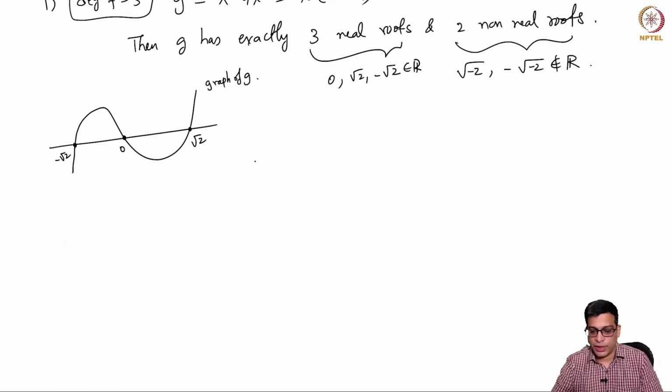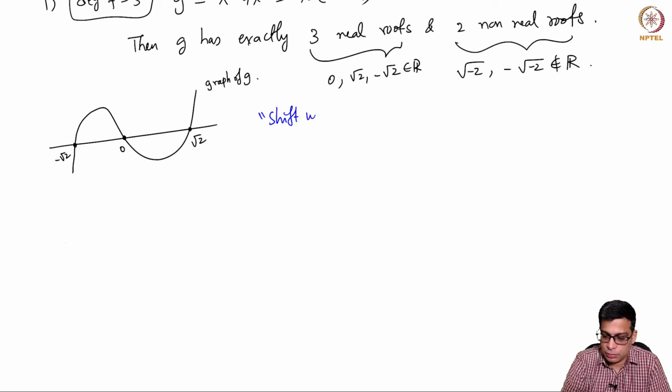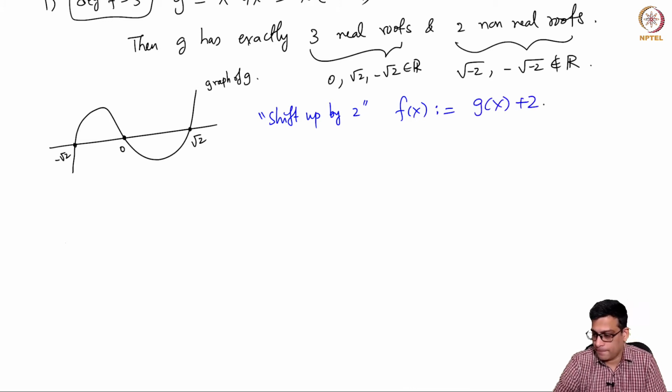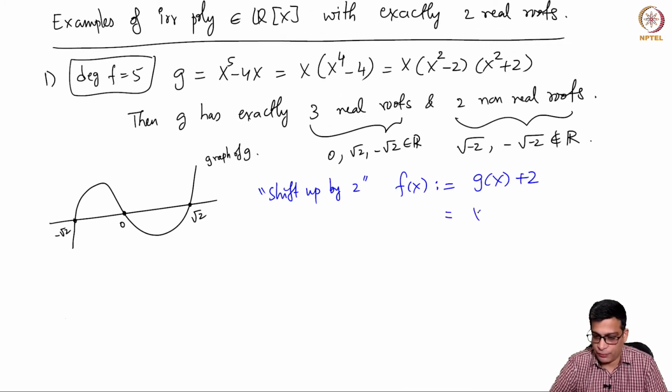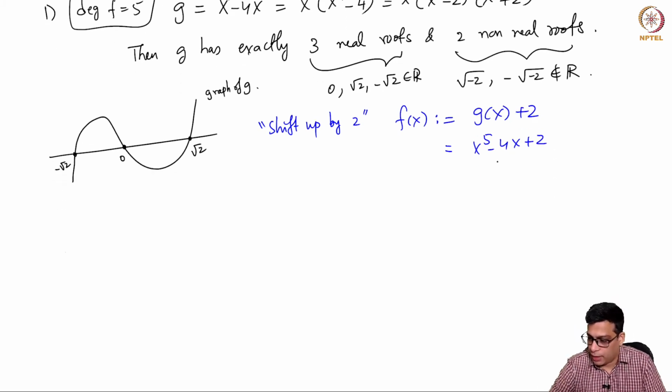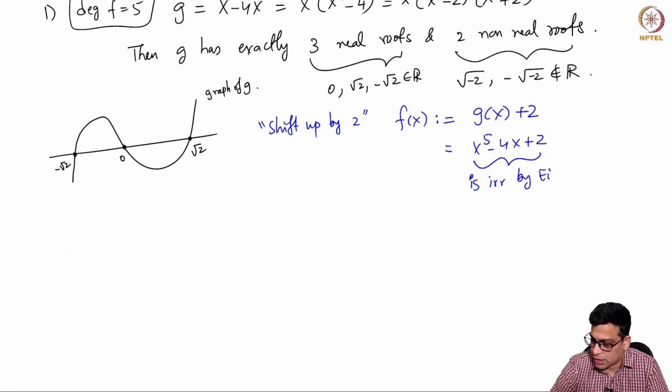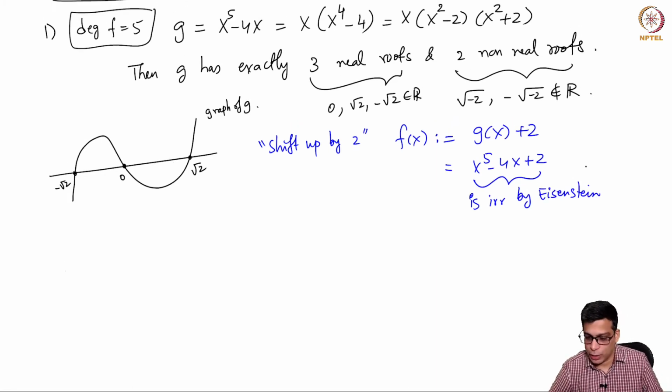But now what I do is shift this up by, let's say, 2. So let's say f(x) equals g(x) plus 2. So this is x to the power 5 minus 4x plus 2, and this is irreducible by Eisenstein. I have chosen 2 so that you get an irreducible polynomial.